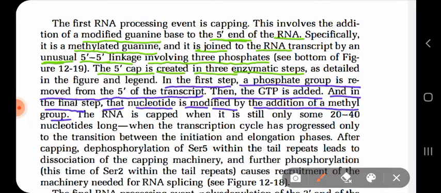Simple thing. So in the first step, we remove a phosphate group at the extreme 5 prime end of the RNA. The RNA becomes unstable. Then a GTP, a guanosine triphosphate molecule, is added at that extreme 5 prime end, and in the final step we modify that GTP molecule by addition of a methyl group at the 7th position of the guanine nucleotide.